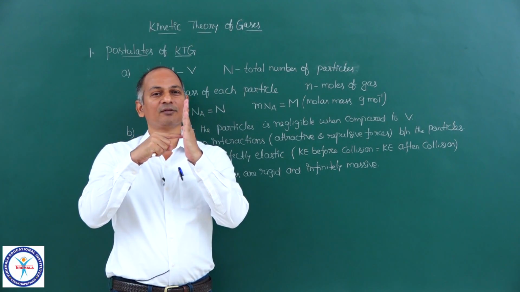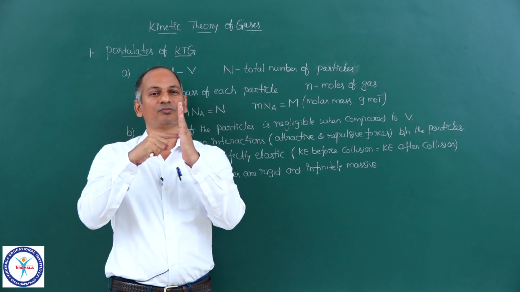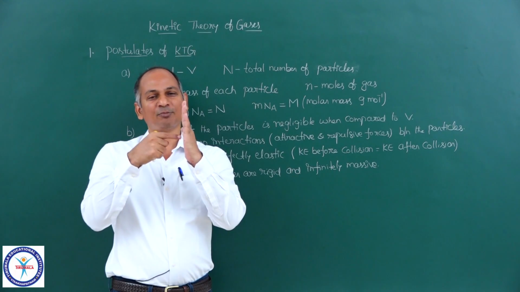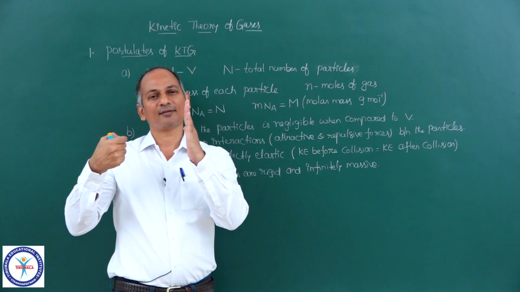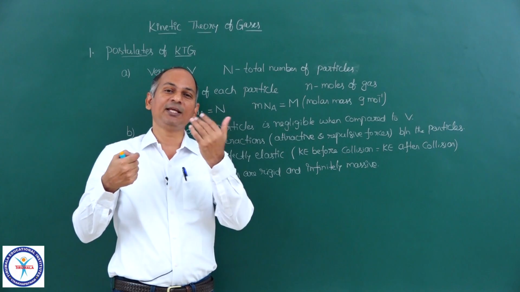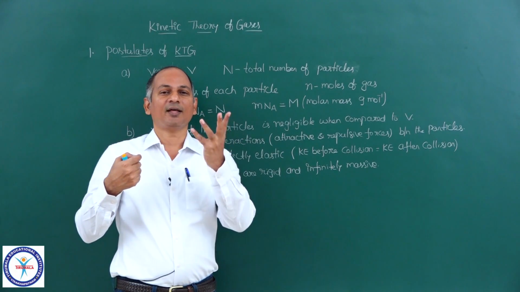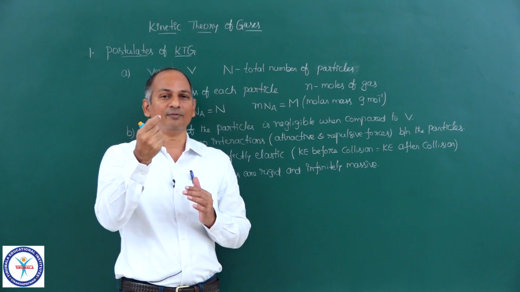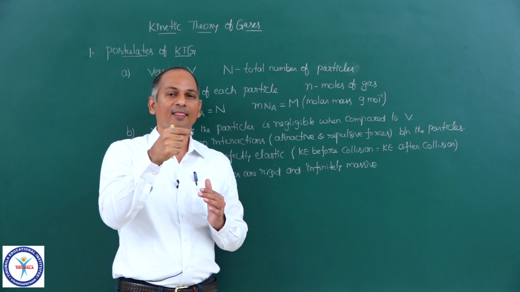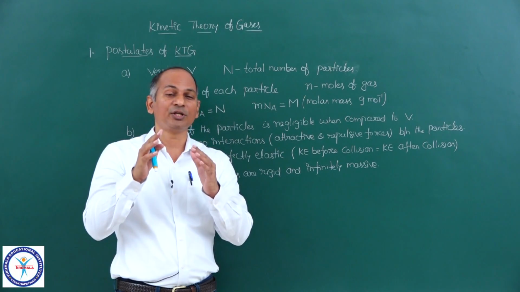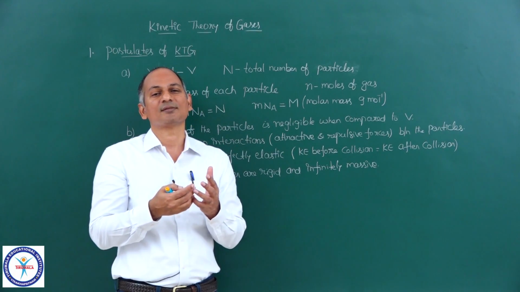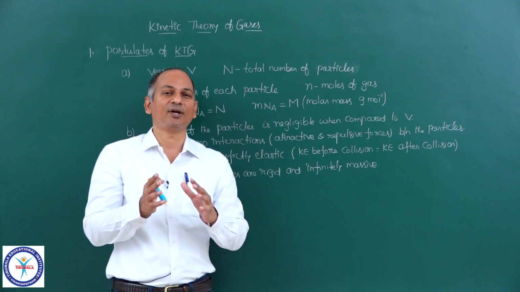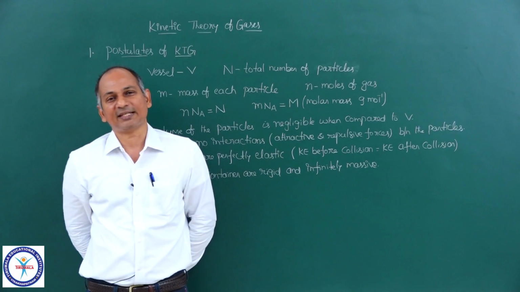Because of this collision, this wall does not move. The wall is static, rigid. And this molecule bounces back. So it is rigid and it is infinitely massive, obviously, when compared to the mass of the molecule which it is colliding with. When compared to the mass of the molecule, the mass of the wall is enormous, so many times greater. So in comparison, you can say the mass of the wall is infinite. We can definitely say that.